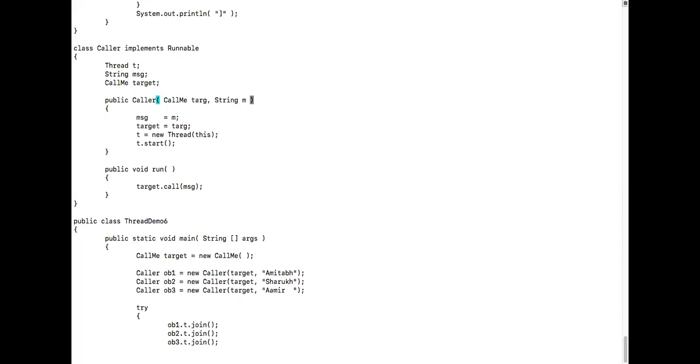I'm coming here, I'll come to this. First time I'm coming to this. Correct? Now what will this target contain? Target will have a target object, the same one only. Am I making a new object or am I copying the address of the existing object? We are copying the address of the existing object. So there is only one target. I am not creating a new target. Whatever address is there in target, I am storing it over here. So basically there is only one object target.